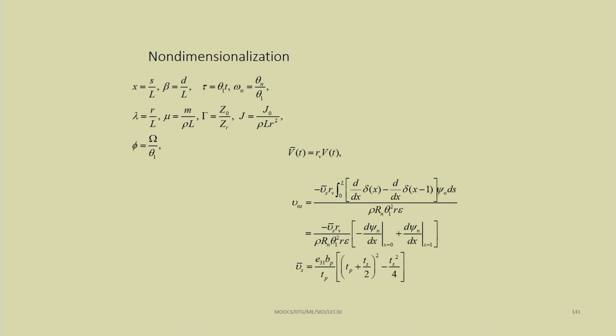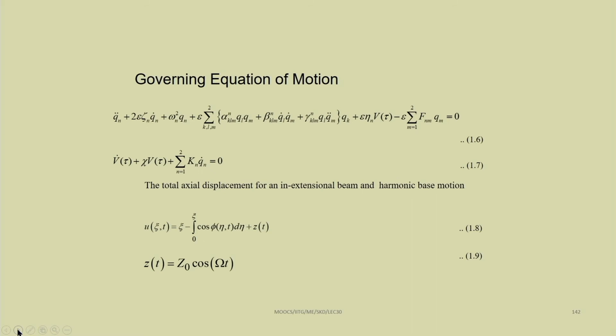So, for the displacement, similarly for voltage we can write the voltage V(t) equal to R v into v bar(t). So, we have used these non-dimensional terms. Now, by putting all these non-dimensional terms, we can derive the equation of motion, which can be written in its temporal form in this way: q n double dot plus 2 epsilon zeta n q n dot plus omega n square q n plus epsilon times the sum over k, j, m.